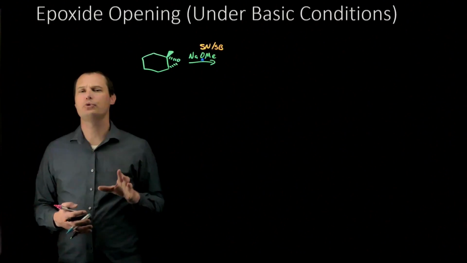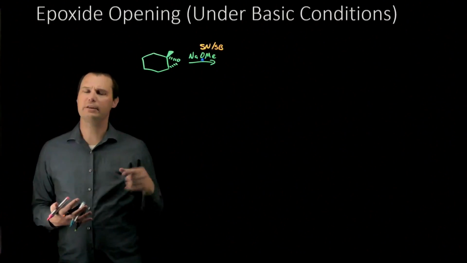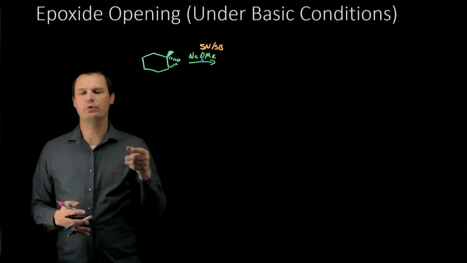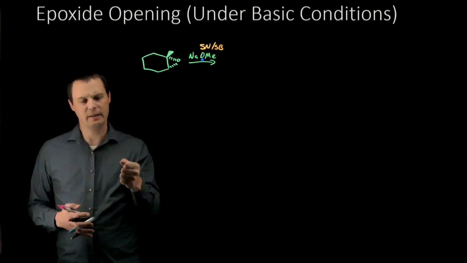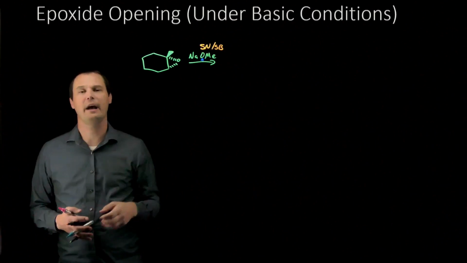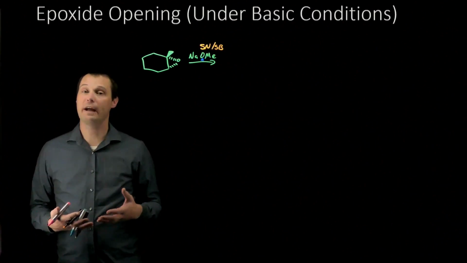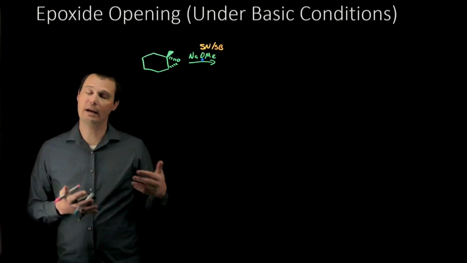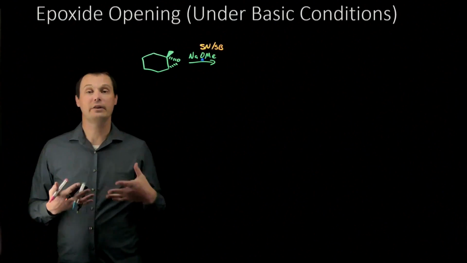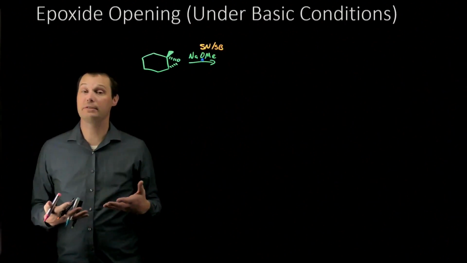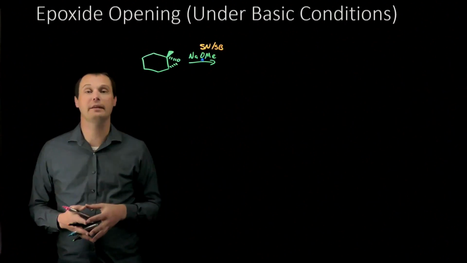I've seen them before in SN2 reactions. This isn't a video about SN2 reactions. I have a link to that video down below. But when I think about an SN2 reaction, SN2 nucleophiles are strong nucleophiles. They directly attack electrophiles. They do concerted reactions. They have enough inherent energy to do the thing they need to do. But in an SN2 reaction, even the strongest nucleophile can't react with all types of electrophiles. Sterically hindered electrophiles can't do SN2 reactions. In fact, tertiary electrophiles don't do SN2 reactions at all. Again, that's in the video I've got linked down below.